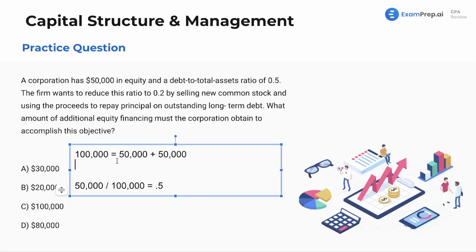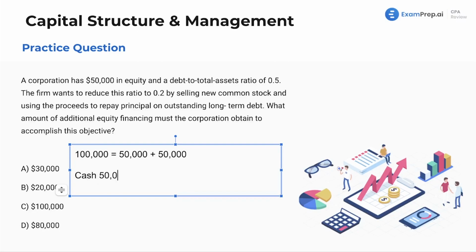Awesome. Wonderful there. We also need to think about our relationships between all of these, because what are some journal entries? Well, we want to issue equity. It says it right here. We want to sell new common stock and use the proceeds to repay principal on outstanding debt. I mean, when you issue equity, you're going to debit cash.